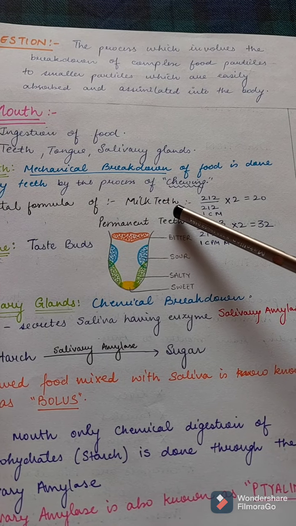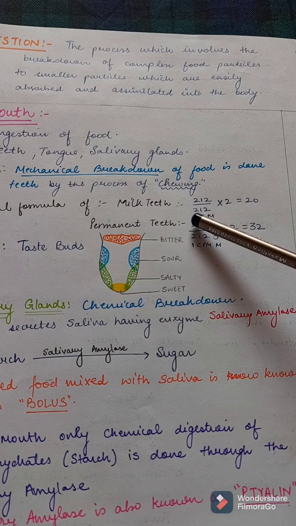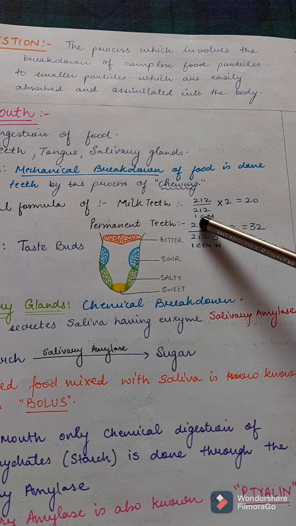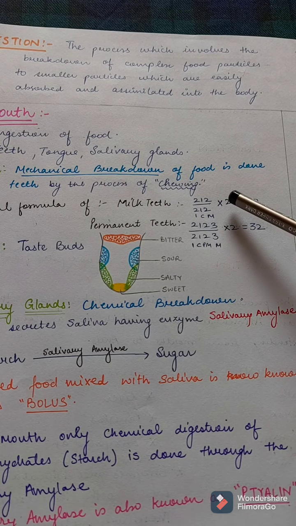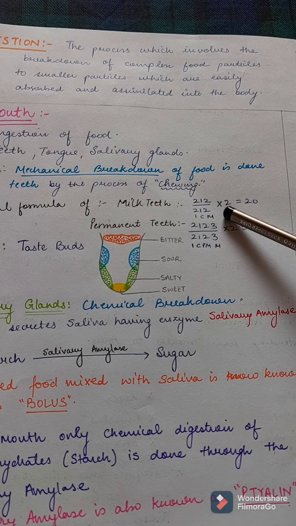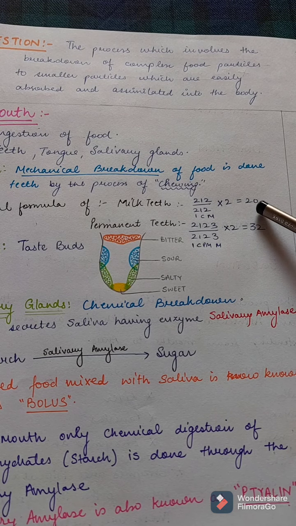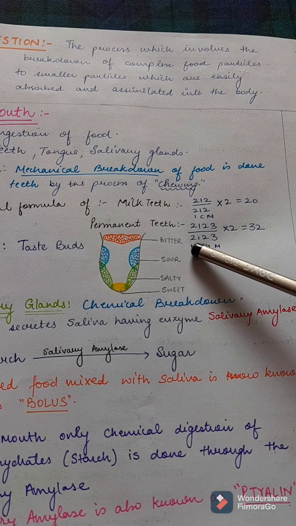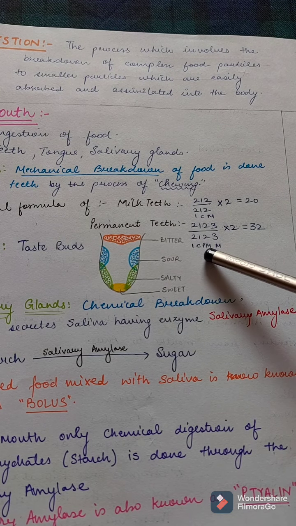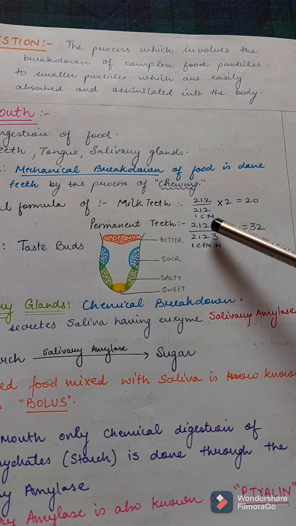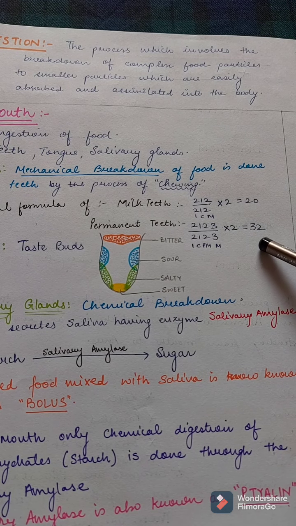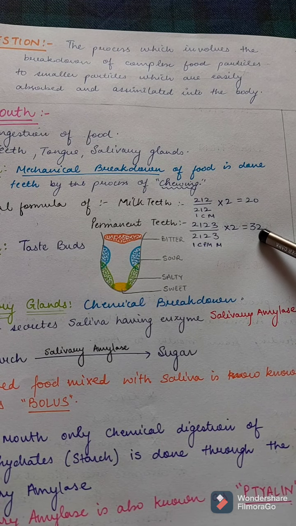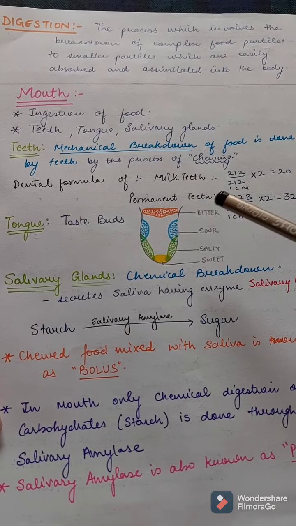The dental formula of milk teeth is this. I is for incisors, then canines, and molars. These are 2 for the upper jaw and lower jaw and make up to 20 teeth. The permanent set of teeth involves incisors, canines, premolars, and molars. Premolars are not present in the young ones, and this totals up to 32 teeth.